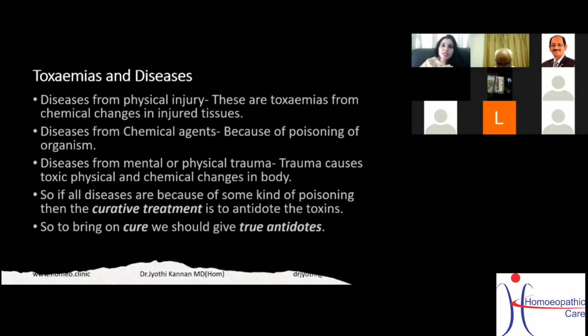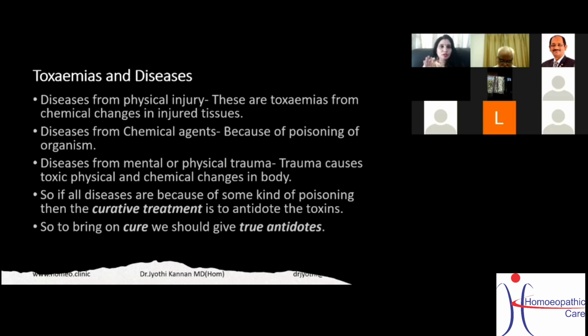Now, toxemia and diseases. Stuart Close goes a point ahead and tells about all the diseases, which can run in your mind. You can think how it is possible. How can Stuart Close write like this? I'll go into the detail of his explanation. So, how are toxemias and diseases related?